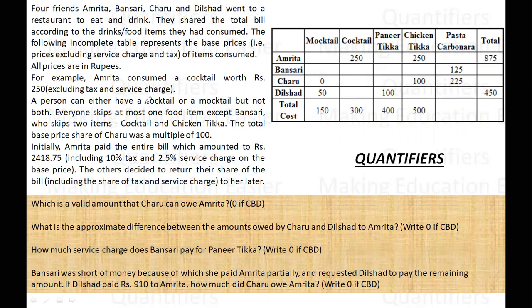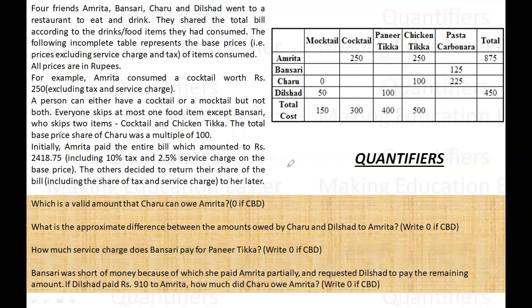A person can have a cocktail or a mocktail, but not both. So it's either this one or this one. So if this is 250, this has to be blank. If this is 50, this has to be blank. If this is 0, this has to be something. Okay, fine. What else is given to us? Everyone skips at most one food item except Bansari, who skips 2 items. So Bansari skips 2 items, cocktail and chicken tikka. So chicken tikka is skipped, cocktail is skipped. So he must be having something here.